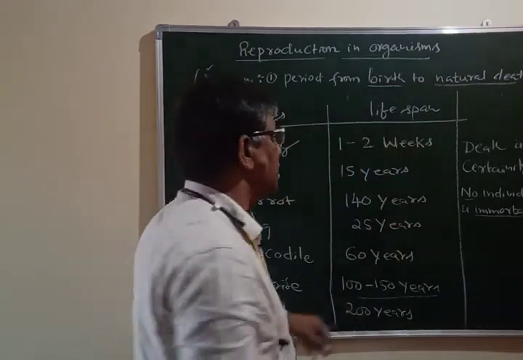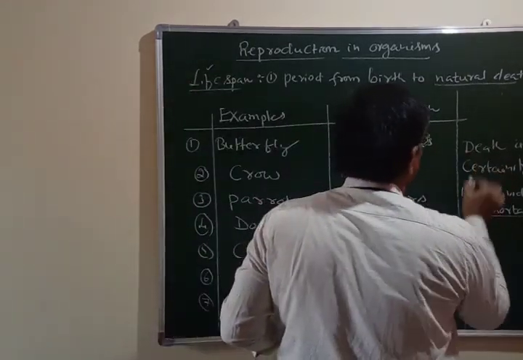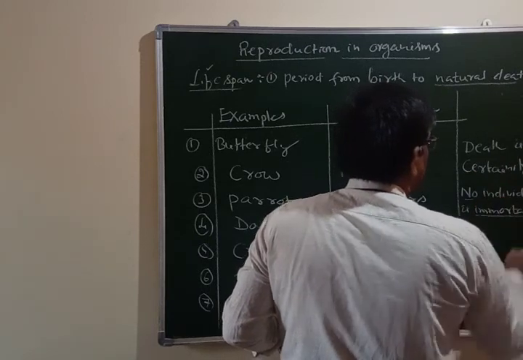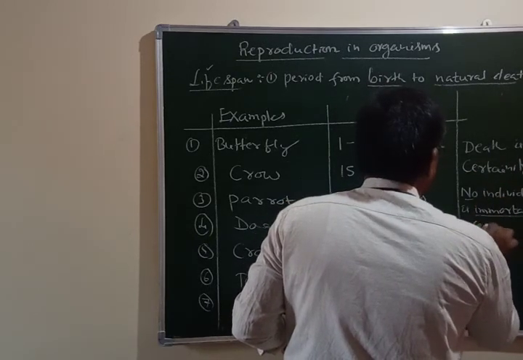Death is certainty. Another meaning is no individual is immortal except single-celled organisms, unicellular organisms.